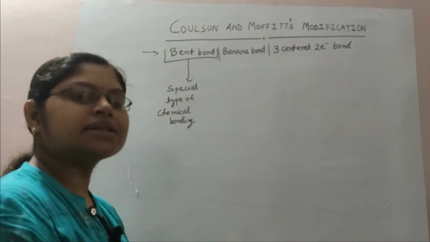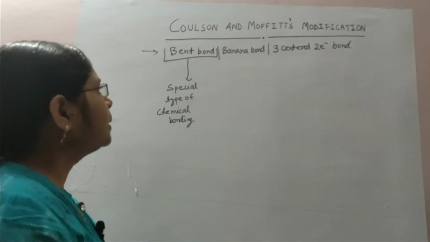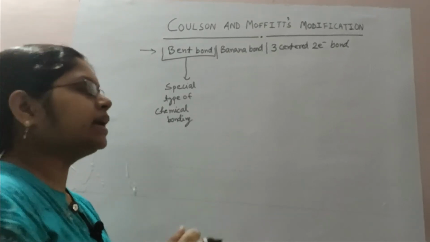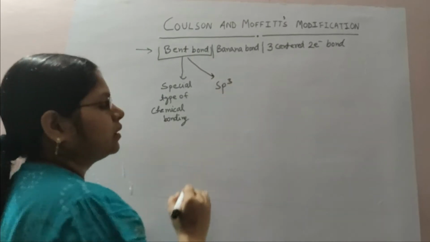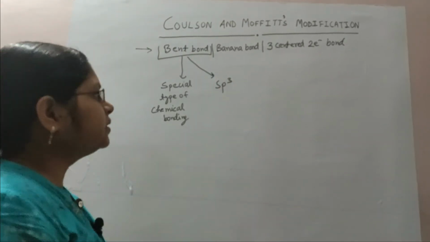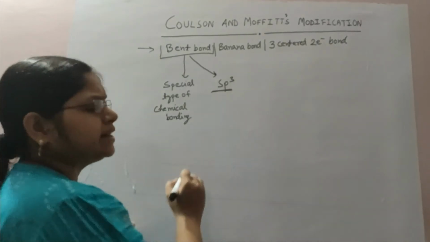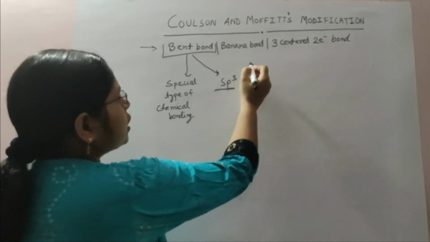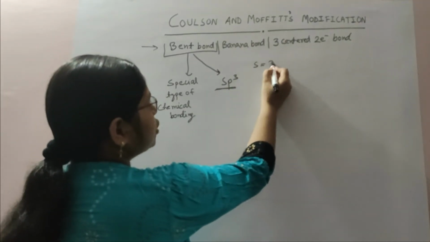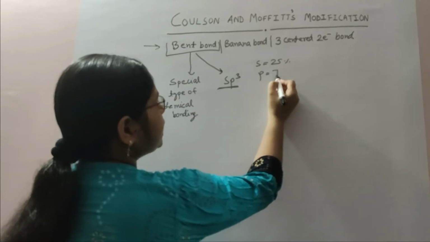Why are we saying it is a special type of bonding? Because in normal sp3 hybridization bonding, there is a certain percentage of s character and p character in the bond: s is about 25% and p is about 75%.